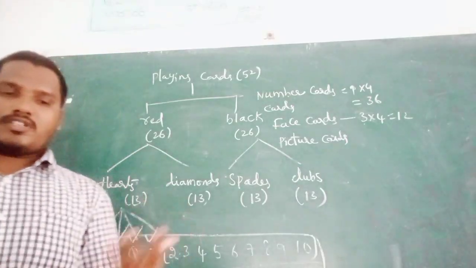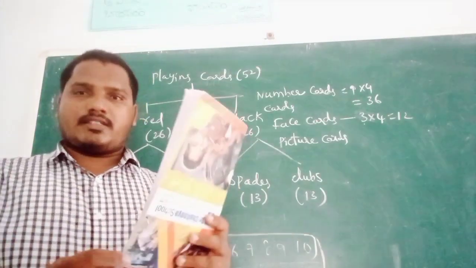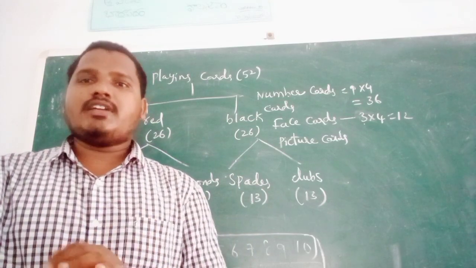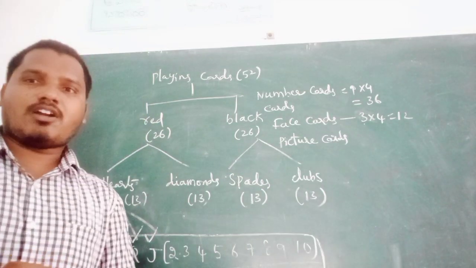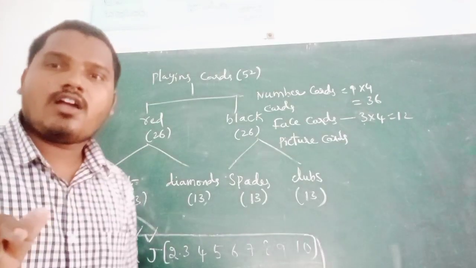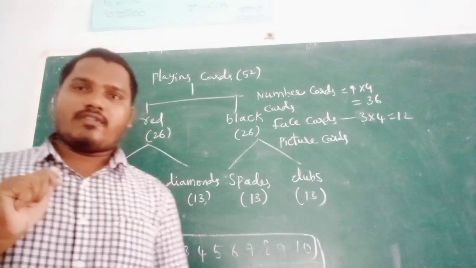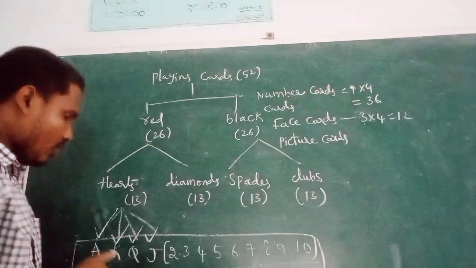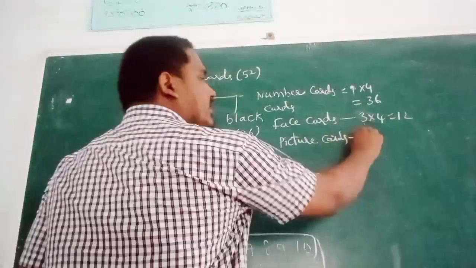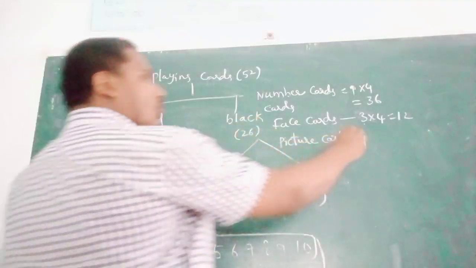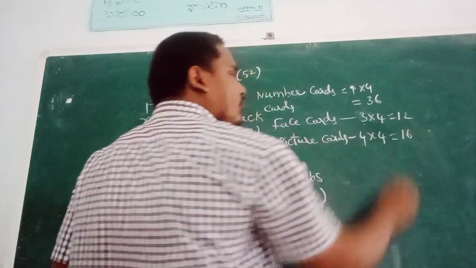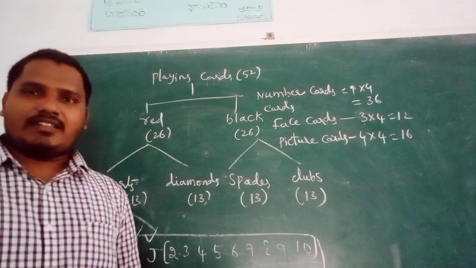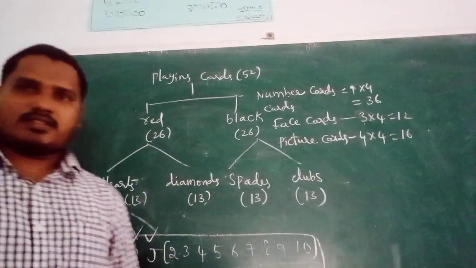Then what about picture cards? When we see cards, the picture will be visible. Then those picture cards are here. Face is also one picture, and ace also has a picture. So 1, 2, 3, 4 in each set. Total 4 into 4, 16. So many problems are there regarding these playing cards.